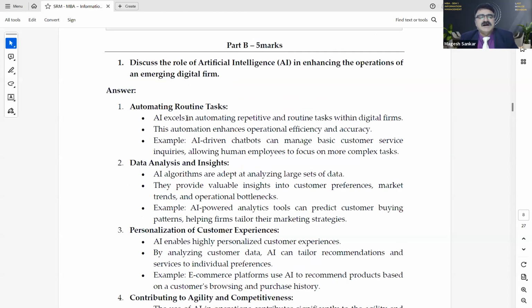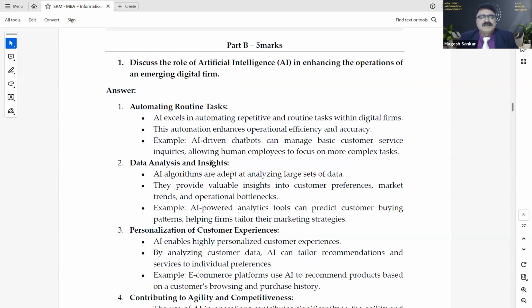So AI, automating routine tasks. You can simply even write routine tasks in AI or something like that. But data analysis and insights is the right keyword I have used. Maximum, you try to use the exact keyword. Otherwise, if you forget, try to use some alternative keyword that is going to match this.